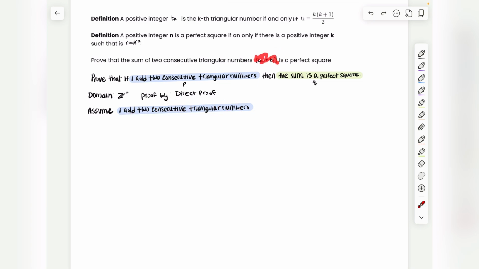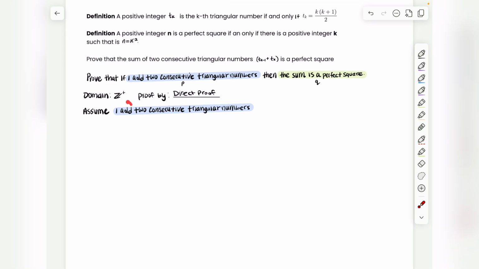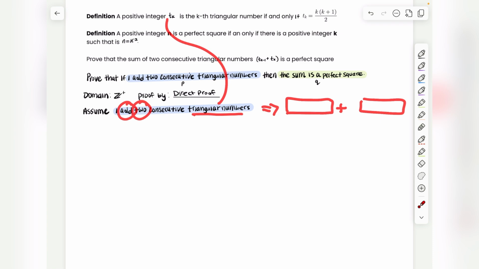But if they didn't give this to us, how would you find out? Well, we're adding, so this implies that we're adding what? Triangular numbers. How many? Two. So we're adding two triangular numbers. How do we denote triangular numbers? Well, a triangular number is denoted as t_k, in other words, a triangular number at some integer k. So one triangular number could be a triangular number at k, and another triangular number could be a triangular number at another k. Call it k_2.